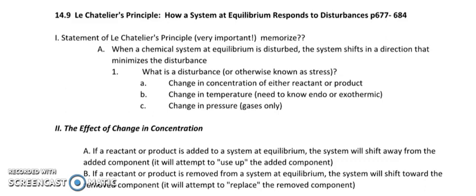So if you want to make more products or make more reactants, how can you do this? This was also used in the production of ammonia, which really helped change the farming industry, because now they had a way to make better crops. They used the same idea of Le Chatelier's principle to create more ammonia from nitrogen gas and hydrogen gas. So this is really an important concept that you might see later on.